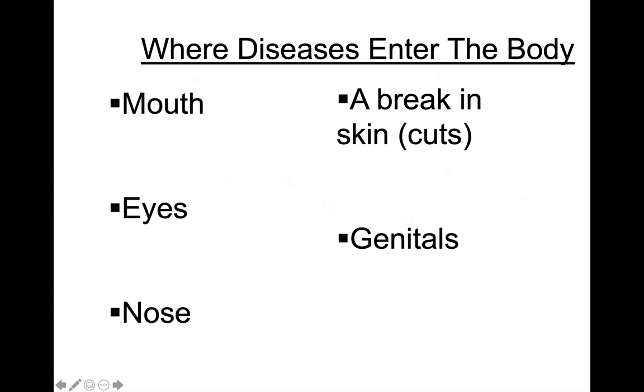From where do the germs enter the body? The germs can enter the body through the mouth, along with the food or water, or through the eyes when you touch the eyes with dirty hands, or through the nose when we are breathing. Or the germs can also enter through a cut in the skin or through our genital parts.